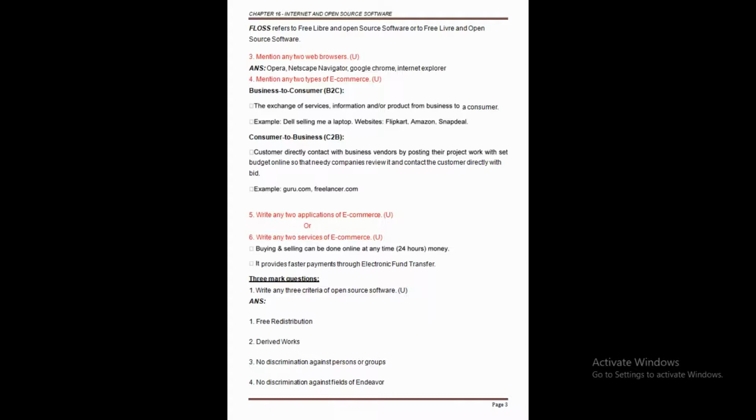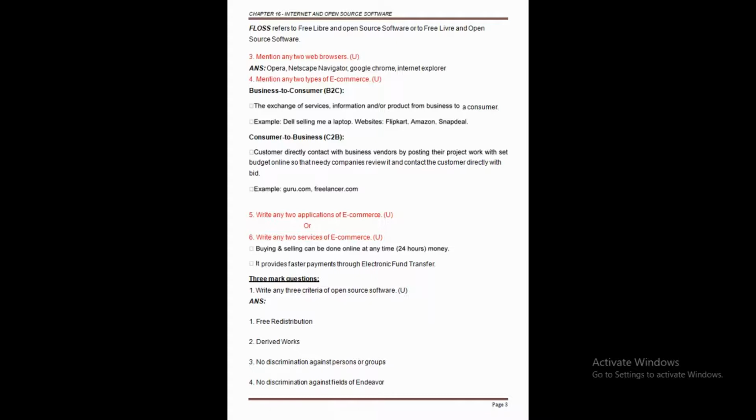So one example I want to tell here is Dell selling me a laptop. Here Dell is a company, that means the business. So this is the example for the business here, and selling me a laptop means that as a consumer I am going to purchase the laptop from the Dell company. Okay. And maybe by using a website like Flipkart, Amazon or Snapdeal, maybe by using any website I am going to purchase any laptop.